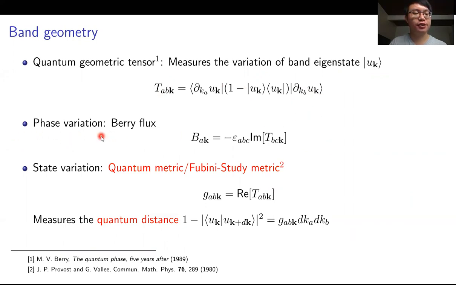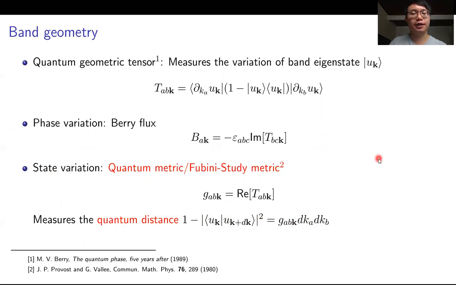The first type is the phase variation, which is measured by the imaginary part and corresponds to the Berry flux. The second type of variation is the state variation, which is captured by the real part of the tensor, and it is known as the quantum metric or the Fubini-Study metric. It measures the quantum distance, which is the state variation under an infinitesimal momentum transfer.